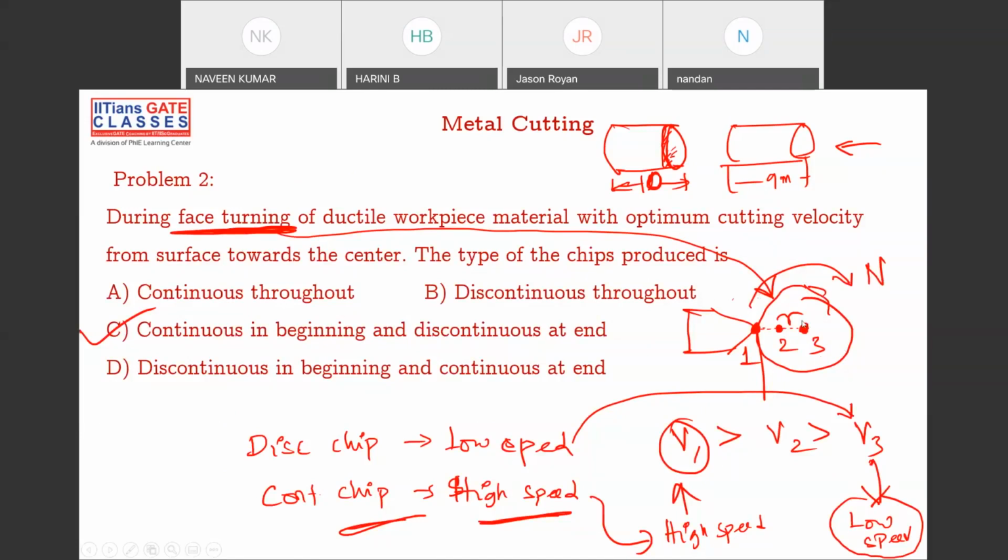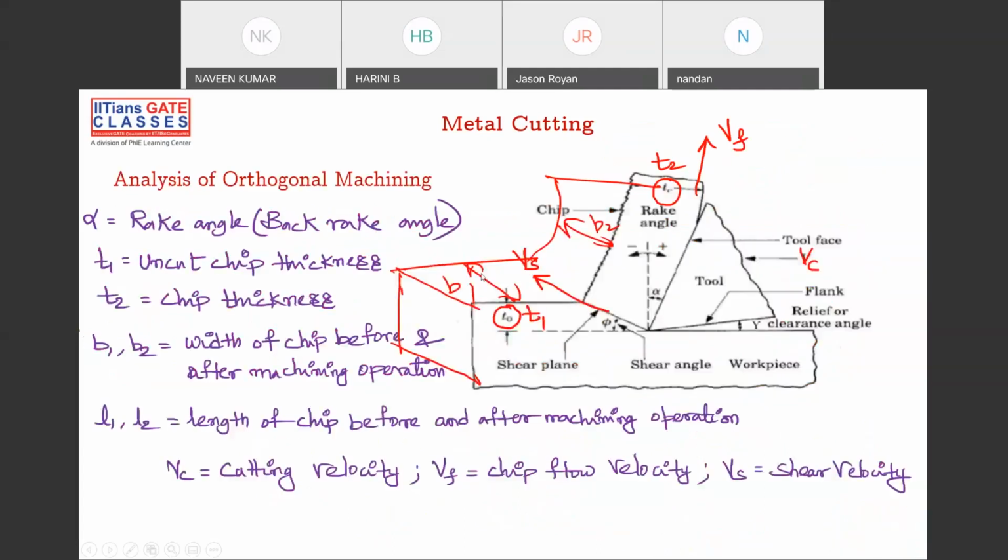That is what they're saying. So for a fixed value, what is happening at the beginning and what is happening at the end. Okay. So this is your B1 and B2, the widths here.